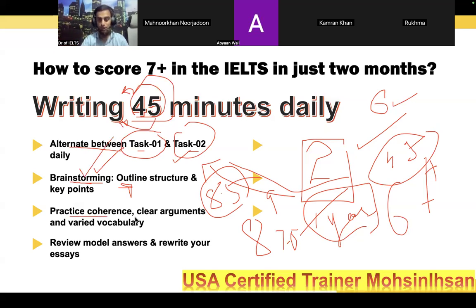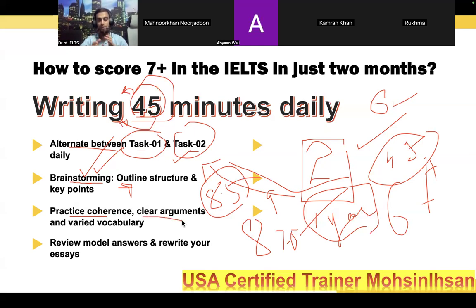Third, practice coherence. And coherence means the connection of ideas with each other. One paragraph means one idea, you know that. So all the things must have a proper sequential connection, right? They should not sound like they have no connection or no connectivity. Next, clear arguments.